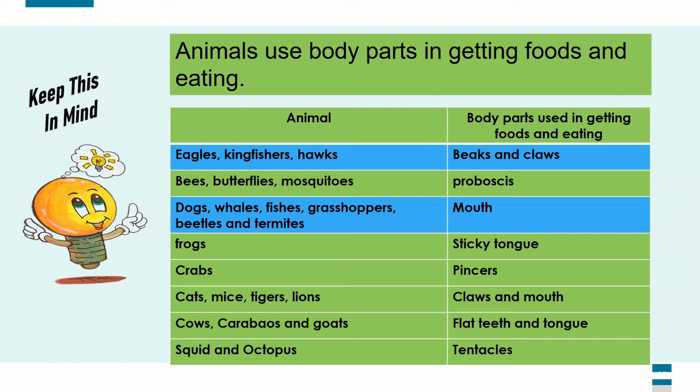Dogs, whales, fishes, grasshoppers, beetles, and termites use mouth, while frogs use sticky tongue. Pincers are used by crabs, whereas cats, mice, tigers, and lions use claws and mouth. Cows, carabaos, and goats use flat teeth and tongue. And lastly, tentacles are used by squid and octopus in getting foods and eating.